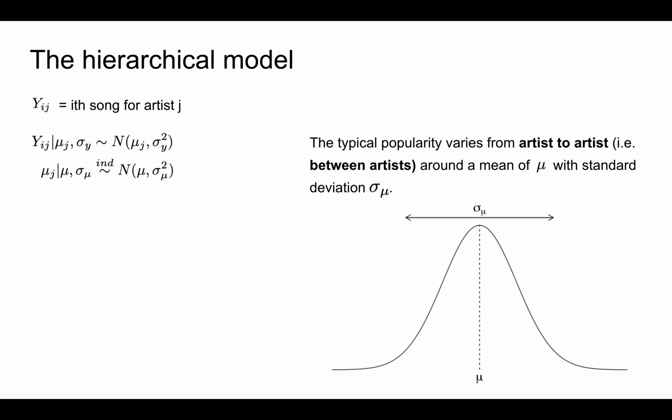That is, the typical popularity varies from artist to artist, or between artists, around some mean mu with standard deviation sigma mu. Thus, mu is the typical popularity of the typical artist, and sigma mu measures the degree to which some artists are more popular than others.